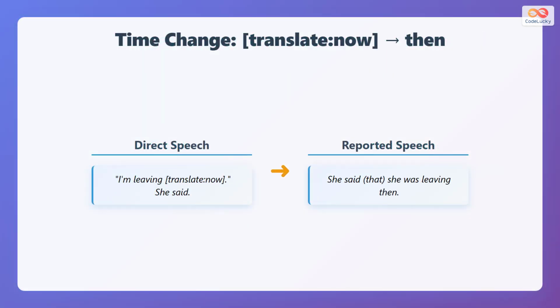Now changes to then in reported speech. She said, "I am leaving now." Becomes: she said that she was leaving then. Then shows the moment of the original statement. It marks when the action was happening relative to the reporting time.